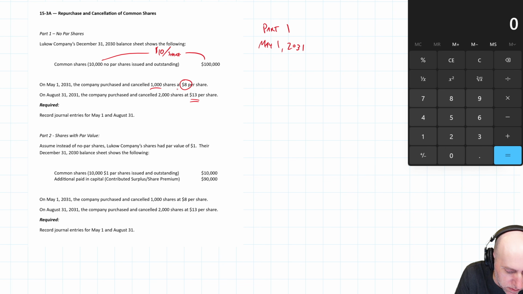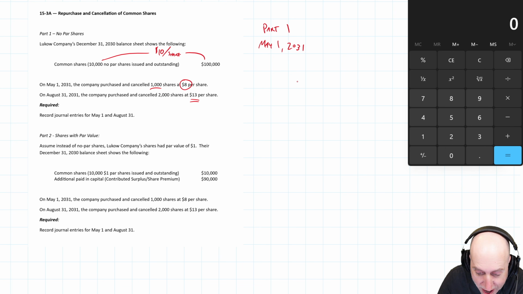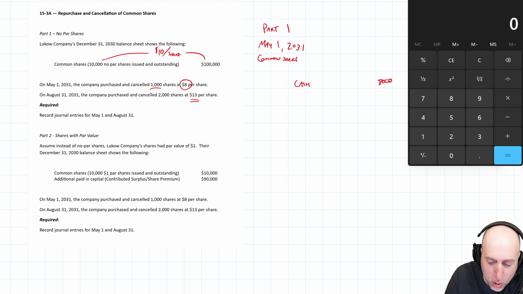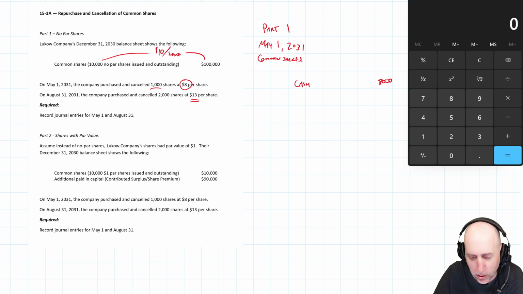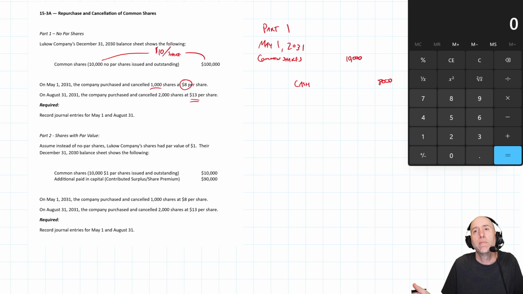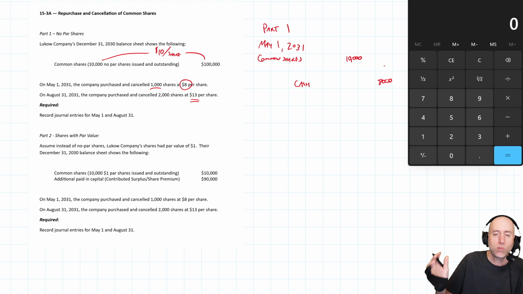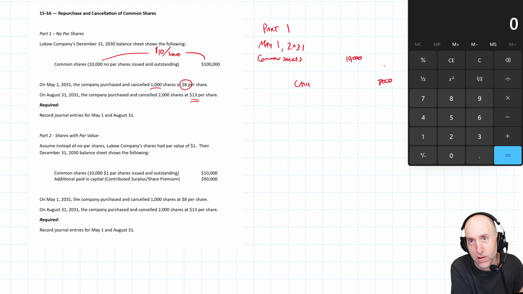Okay, we bought back the shares for 8 times 1,000, $8,000 cash, right? Like that's how you buy back shares. You pay $8,000 cash. We're getting rid of, though, 1,000 $10 shares, right? So it's $10,000 worth of common shares that are being canceled. How do you cancel or retire a share? You debit common shares or your share capital account here for $10,000, and then we're off by $2,000. As I said, we're kind of like on the gain side, right? We're missing a credit, almost like gain on sale, gain on repurchase. If this were on the loss side, we would debit retained earnings.